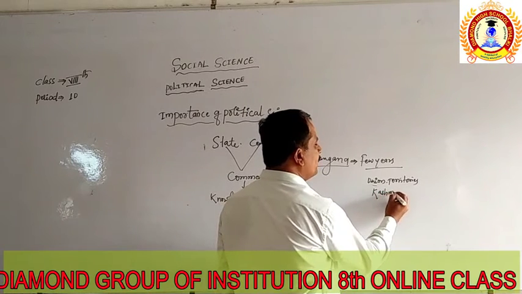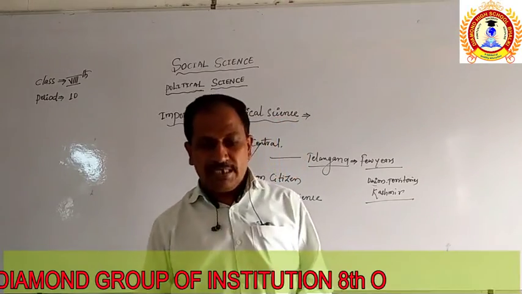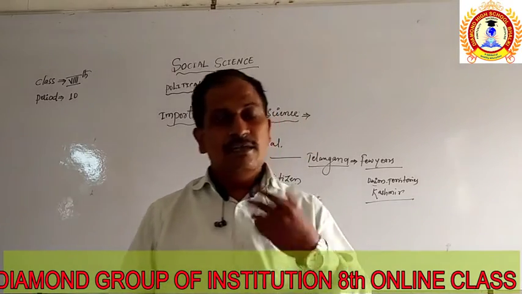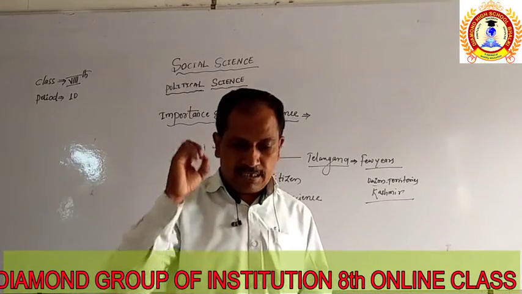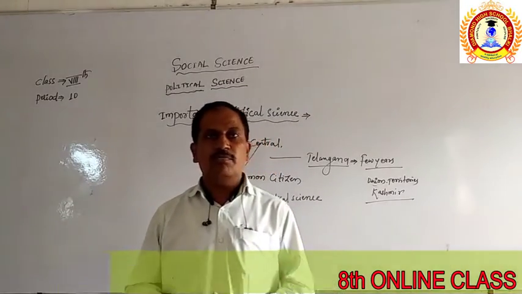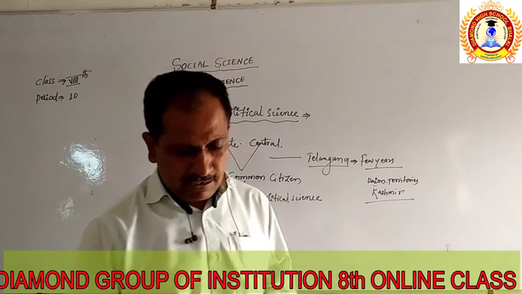So all these ideas we are getting from where? Political science. We are understanding from political science. This provides the information related to the growth of government and the political activities completed by the government of any state.